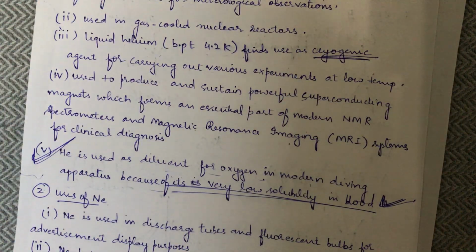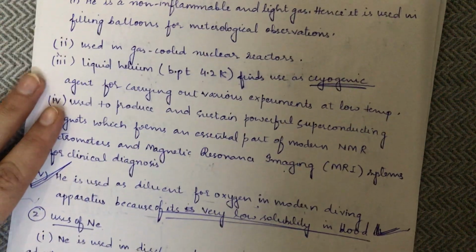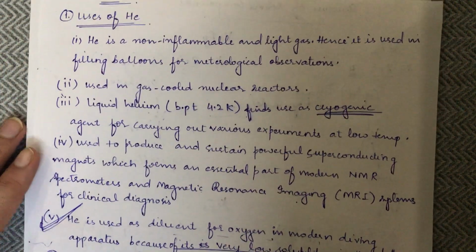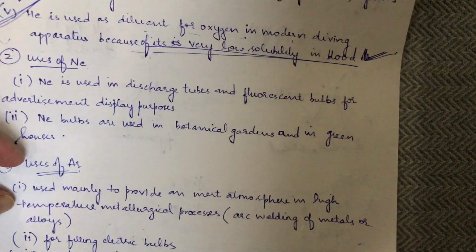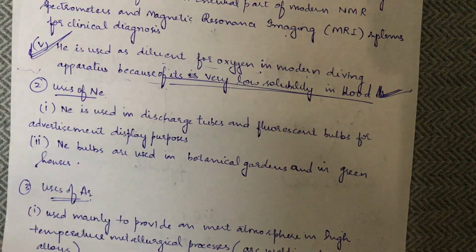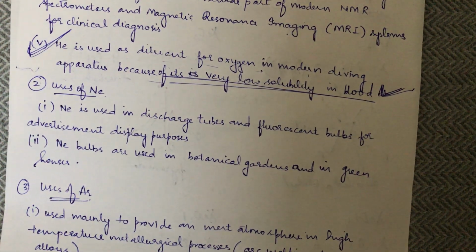So this was quite a quick description of the uses. You go through these uses, you can take a screenshot of the uses, or you can always refer to your book for the uses. So with this we have completed group 18, and in all we have completed groups 16, 17 and 18. I hope I made the things easier for you.